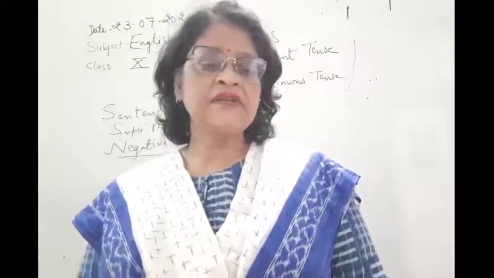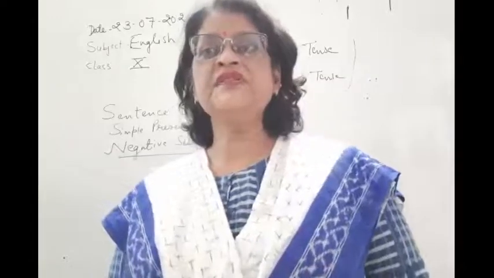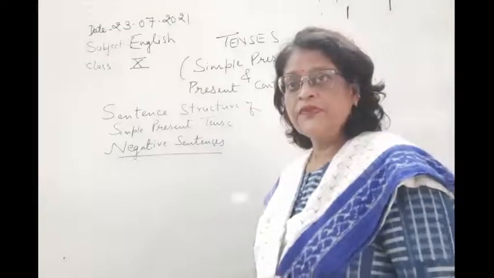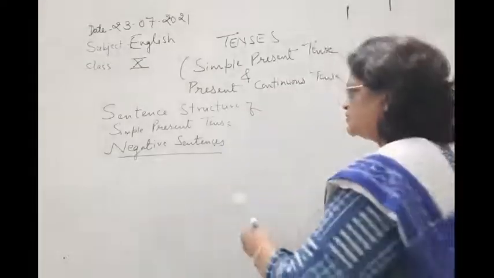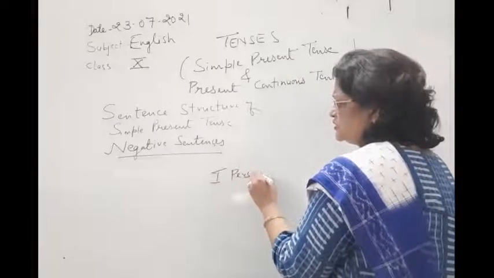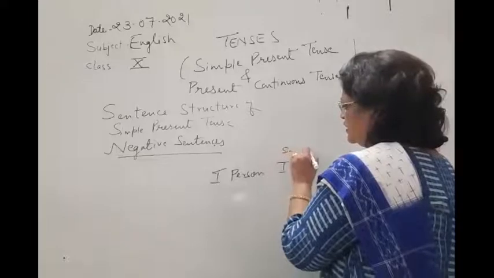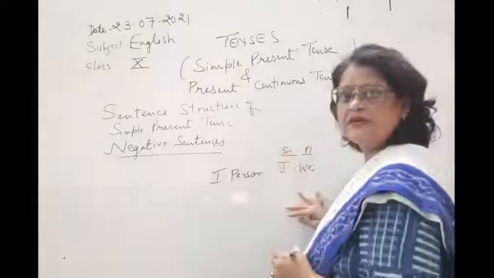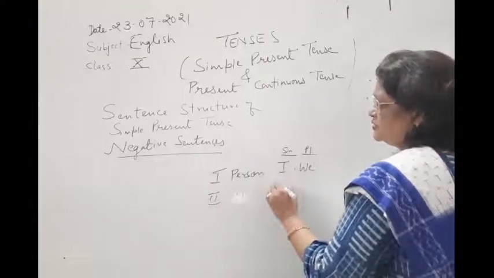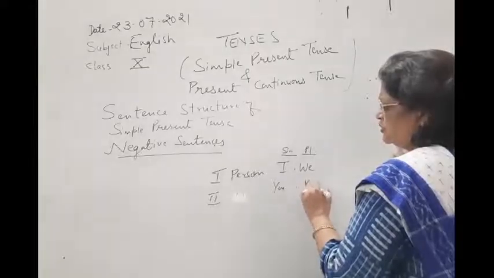Third thing, children, I would also like to revise first person, second person and third person with you. In first person, let me simply revise with you. First person singular is I and plural is we. So you have to learn this thing. Second person singular is you and plural is you or your.